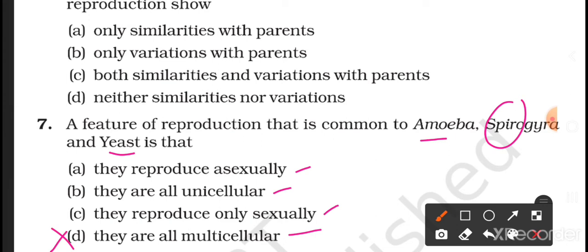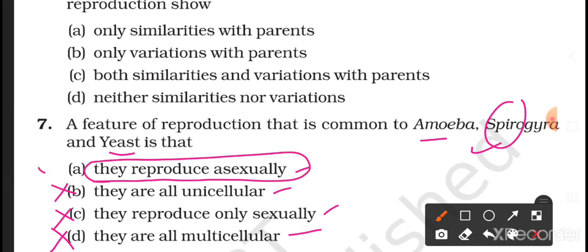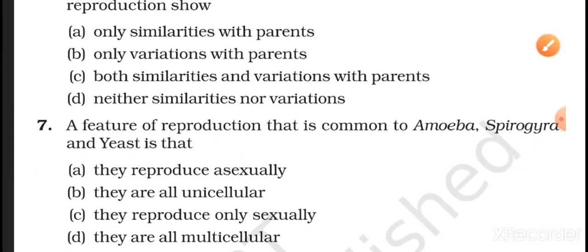They reproduce only sexually. If we look at option C, here yeast, amoeba and Spirogyra, they do not reproduce sexually. So C is cancelled. B, they are all unicellular. This is also wrong because Spirogyra is multicellular. First option, they reproduce asexually, it is correct because amoeba reproduce by binary fission, yeast reproduce by budding or fragmentation, Spirogyra also reproduces by fragmentation.